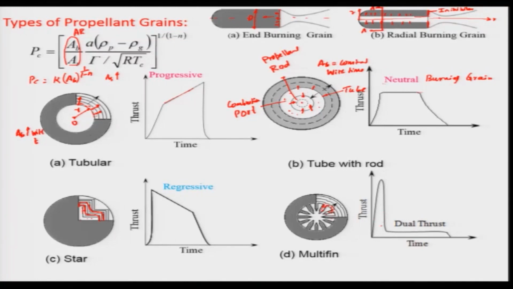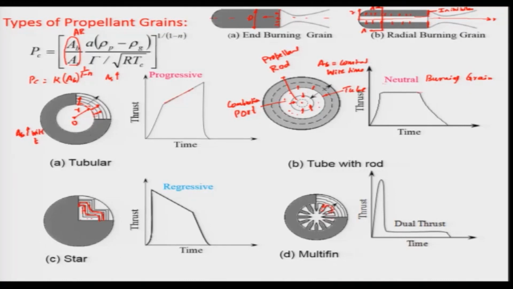For example, this initial portion can act as a booster, giving very high thrust, and after that it can be used as a sustainer. So it can be applied for various applications. Keep in mind that I have shown you several kinds of propellant burning grains, but there might be many more. The fundamental ones are progressive, neutral, and regressive, and these are the three kinds which are fundamentally different in nature.